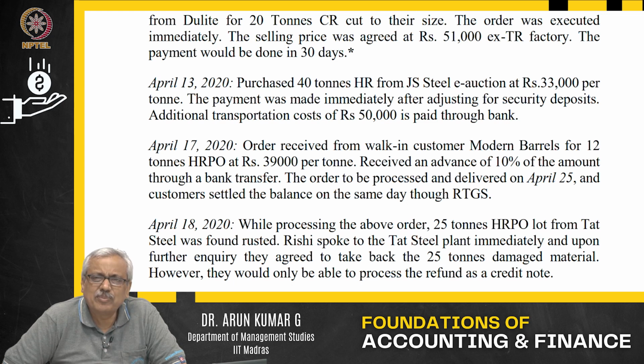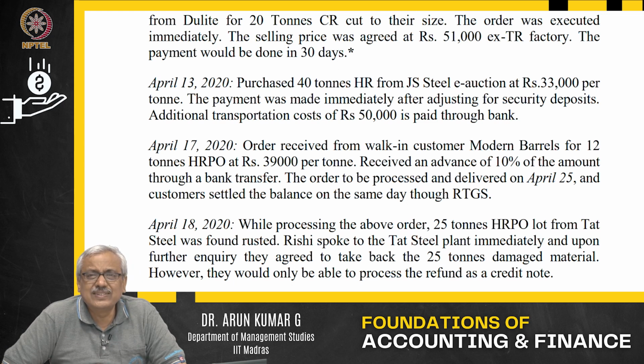As of today, what has happened? You have received an order, it's a contract, but you have received an amount equal to 10% of the value of the order. What is the value of the order? 12 tons into 39,000 per ton. That becomes the value of the order out there. On that amount, I have received 10% as an advance.